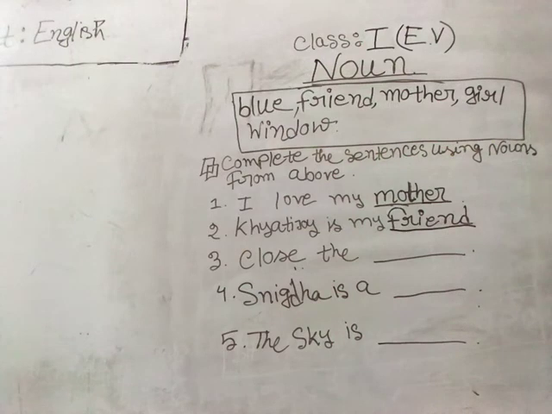Still not. So close the what? Close the window. Is it right? Yes, of course it's right. Close the window. So what should we put here as our correct answer? We should put the very last option in the box, window.